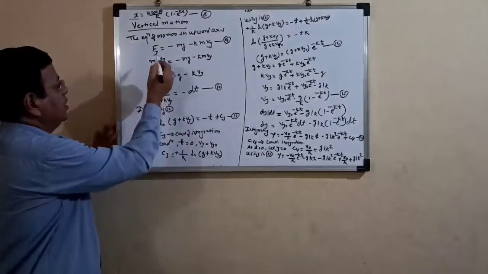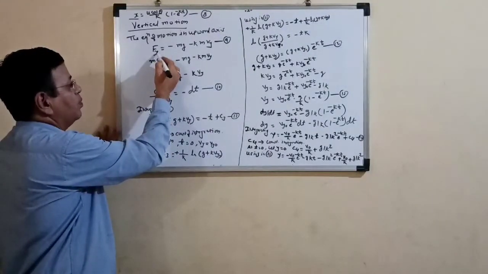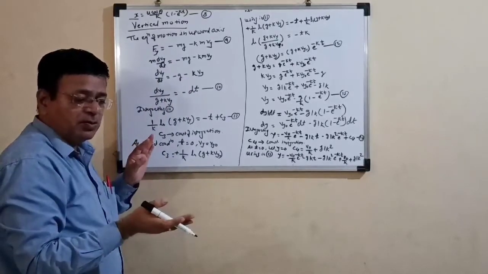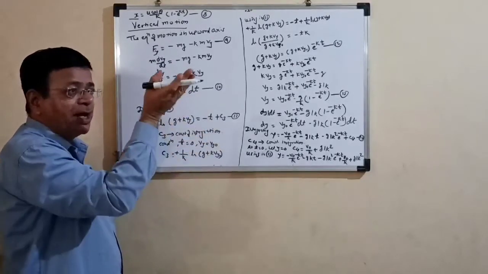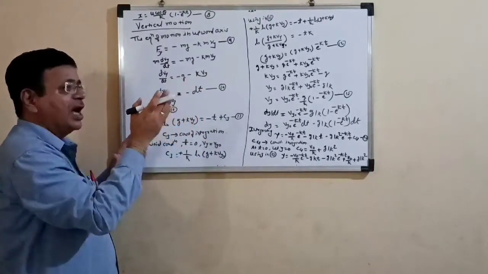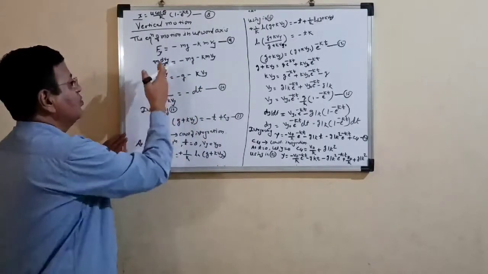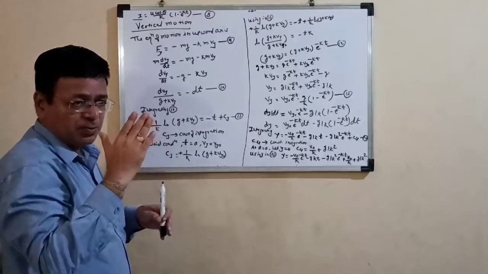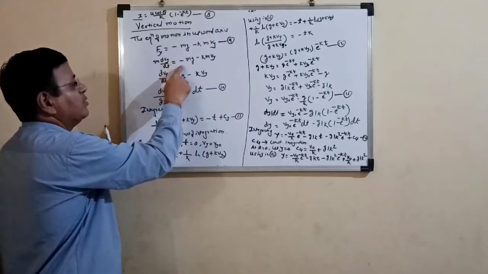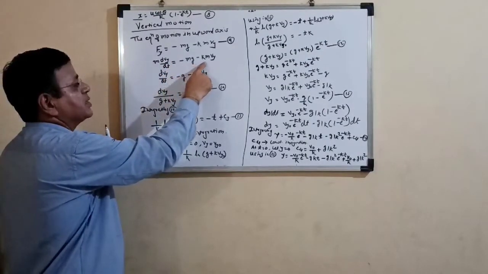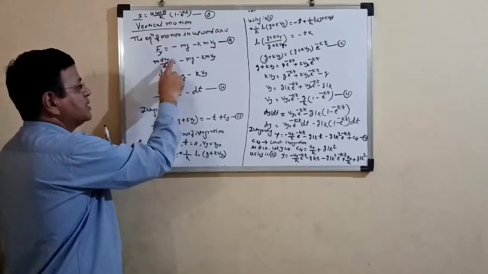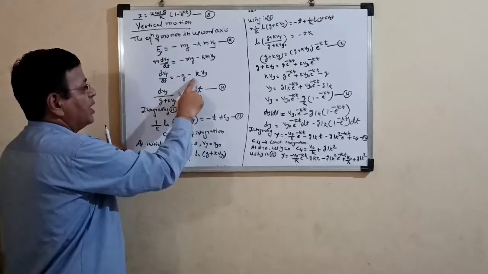Then we know very well that force is nothing but mass into acceleration. We have to consider that the particle moves in the upward direction. So displacement is along the y-axis, and the velocity along the y-axis is vy. The rate of change of velocity is nothing but the acceleration. So m into dvy by dt is equal to minus mg minus km vy. So dvy by dt, we have to transfer this here, is equal to minus g minus k vy.